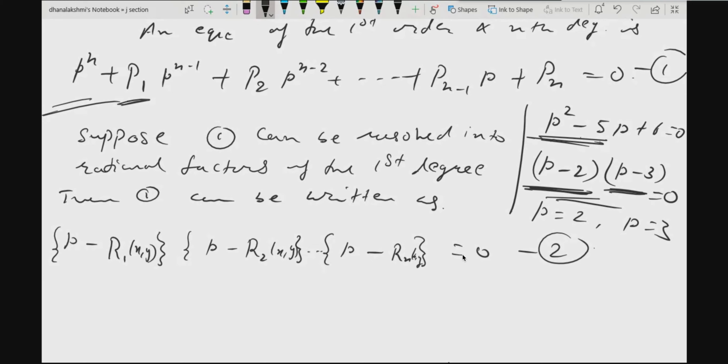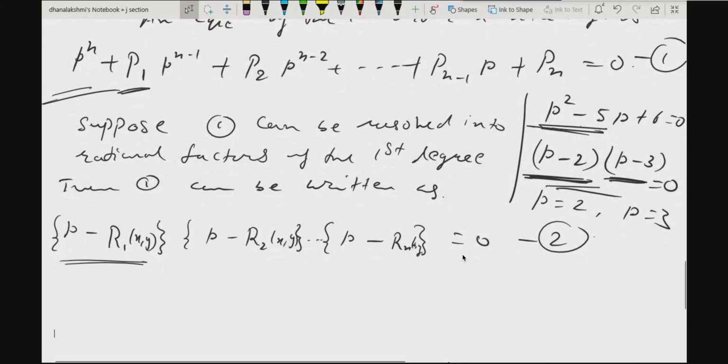Thus, to obtain the solution of 1, we will equate each of these factors to 0.